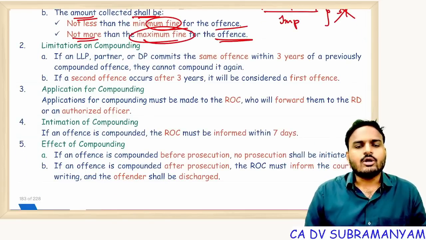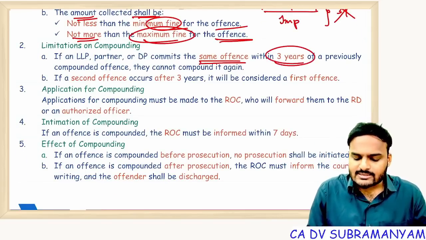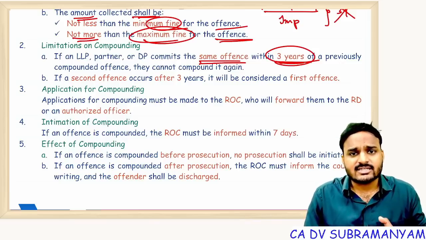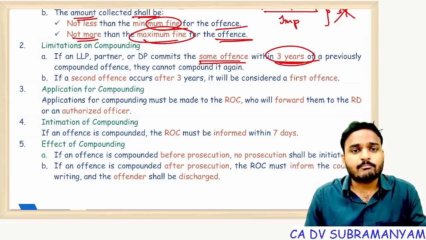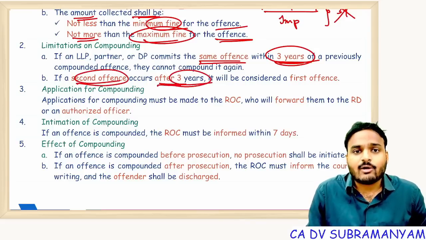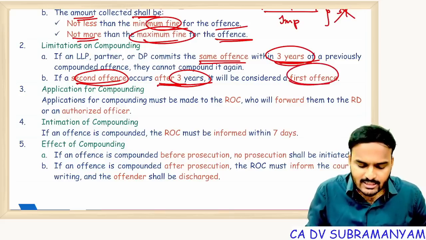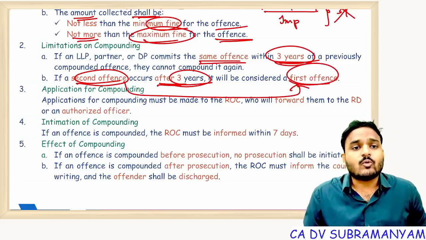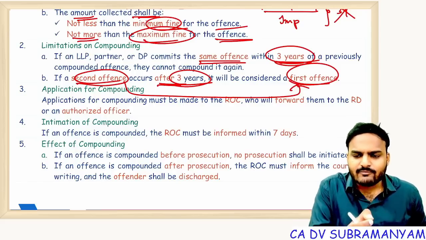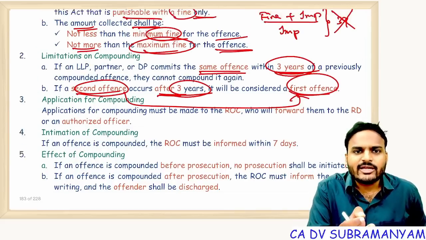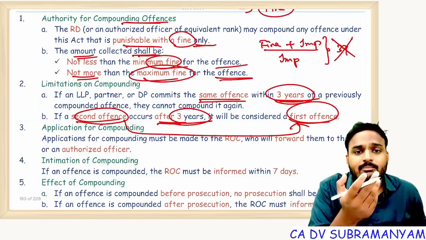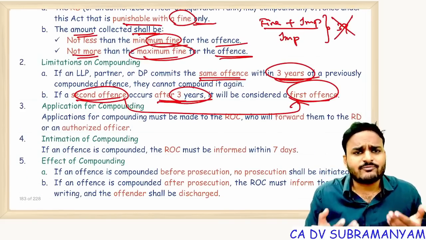Limitations on compounding: the same offense cannot be compounded once again within 3 years. That means once an offense is compounded, if you commit the same offense within the next 3 years, for the subsequent offense, is compounding allowed or not allowed? Not allowed. If a second or subsequent offense occurs after 3 years of compounding the previous offense, then we will consider this second offense as a first offense. So once again the compounding benefit is given. Very simple. Once an offense is compounded, if you commit the same offense within the next 3 years, can you take the privilege of section 39? No. "Sir, 3 years expired, sir. In the 4th year after compounding, I committed the same offense, sir." Okay, once again you are eligible for compounding.